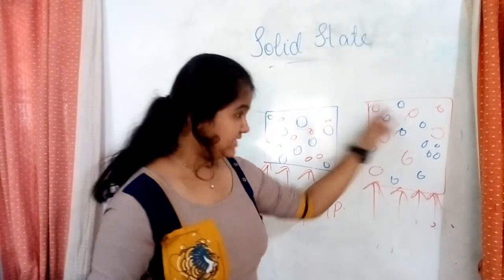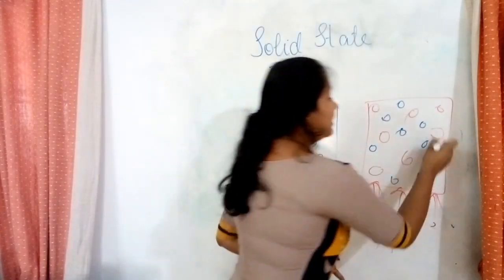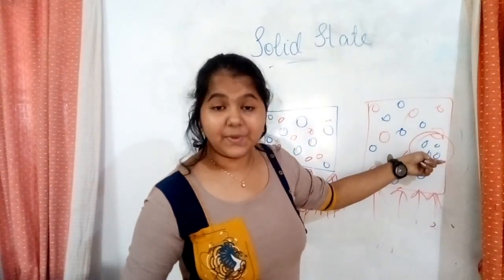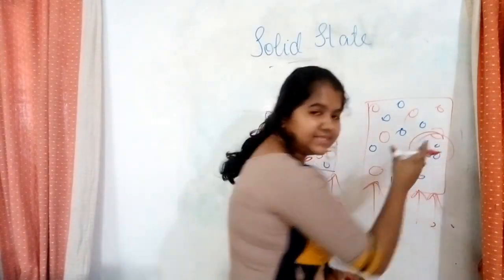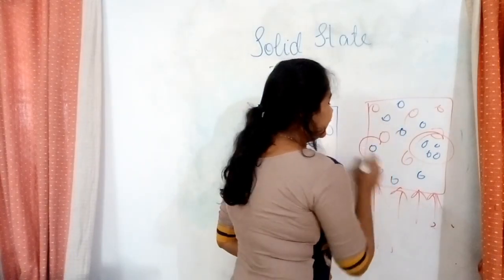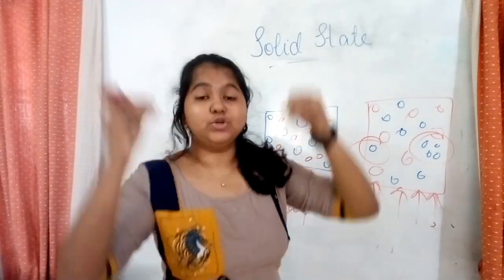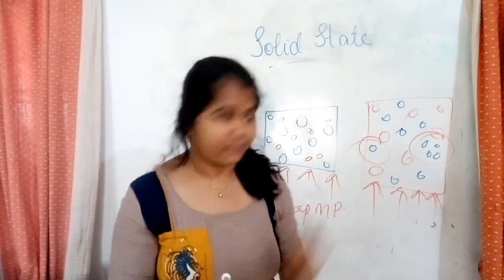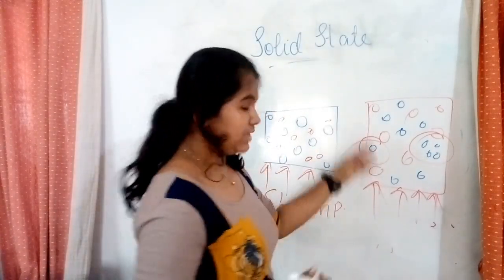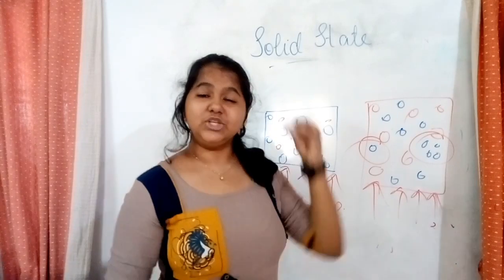Here there is more density of these atoms, here there is only less density. This way you have to give different heats to different parts of that compound to get it melted. So therefore, what can you say? There is no sharp melting point.